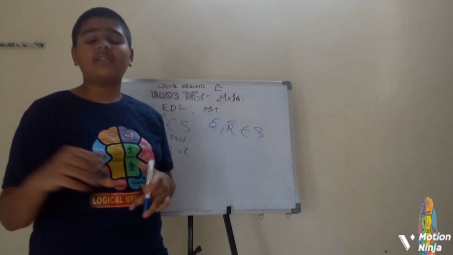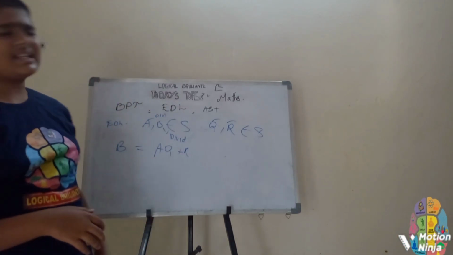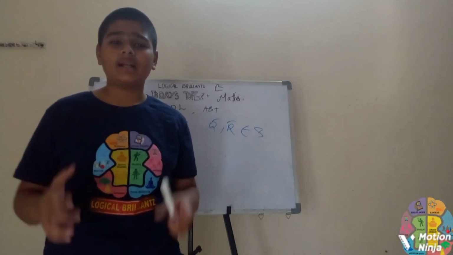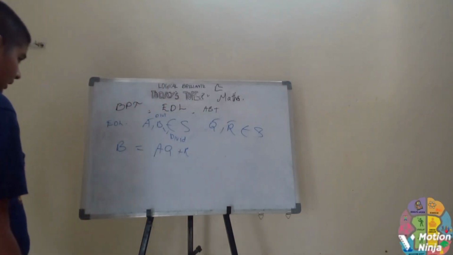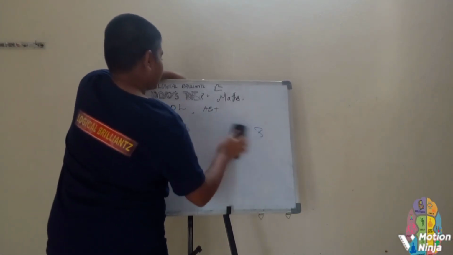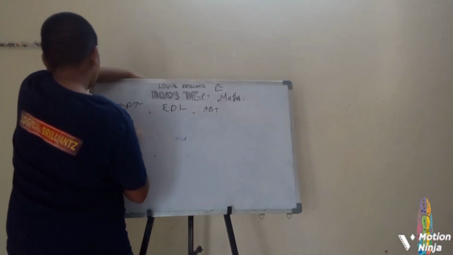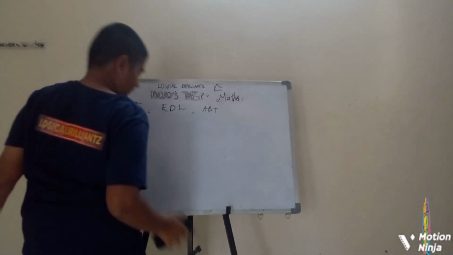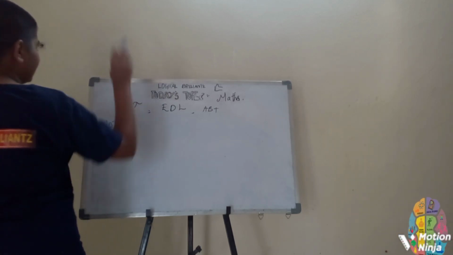Okay, so I think you have understood what the Euclid division lemma is. Then what is the angle bisector theorem? This will be a little difficult to understand, but I will express it in my own words and I will make my level best to make you understand. It is a little tough because it belongs to 10th class. Even I took time to understand this because I am in 9th class itself. So, what is the angle bisector theorem?